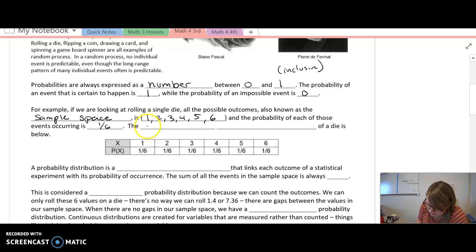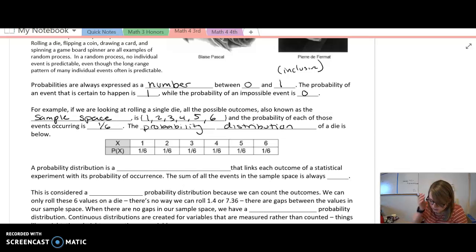Okay, so this is the probability distribution of a die below. So if we roll 1, we will get it 1 out of 6 times. 2 is going to again be 1 out of 6. 3 is going to be 1 out of 6. 4 is 1 out of 6. 5 is 1 out of 6. So no matter what we are trying to roll, we are going to get a probability of 1 out of 6 of getting any number on there.